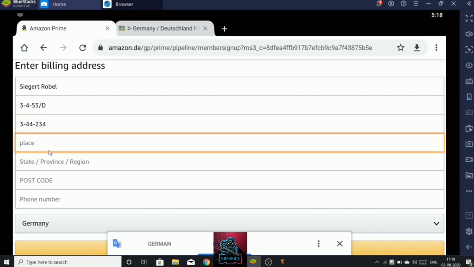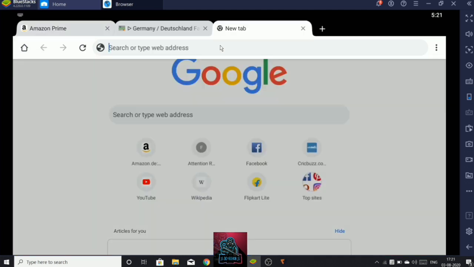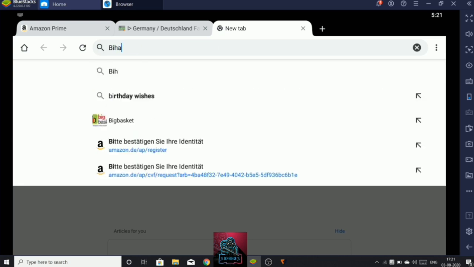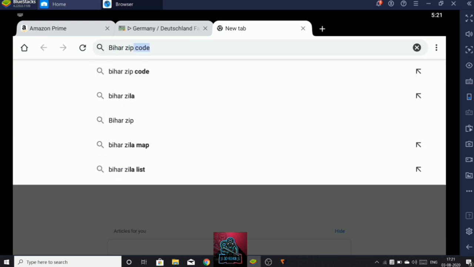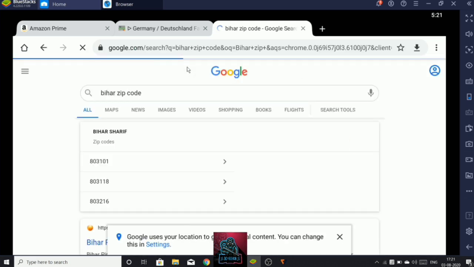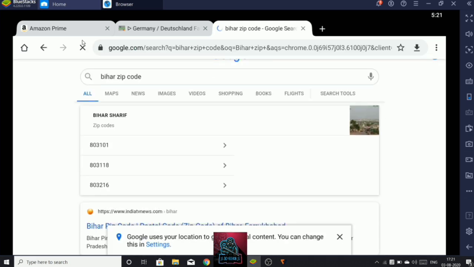Okay, it's asking me for the place. What I'll do is Bihar. I'll paste the Bihar, right? Okay, I need a Bihar zip code now. I'll search for it. 803101.